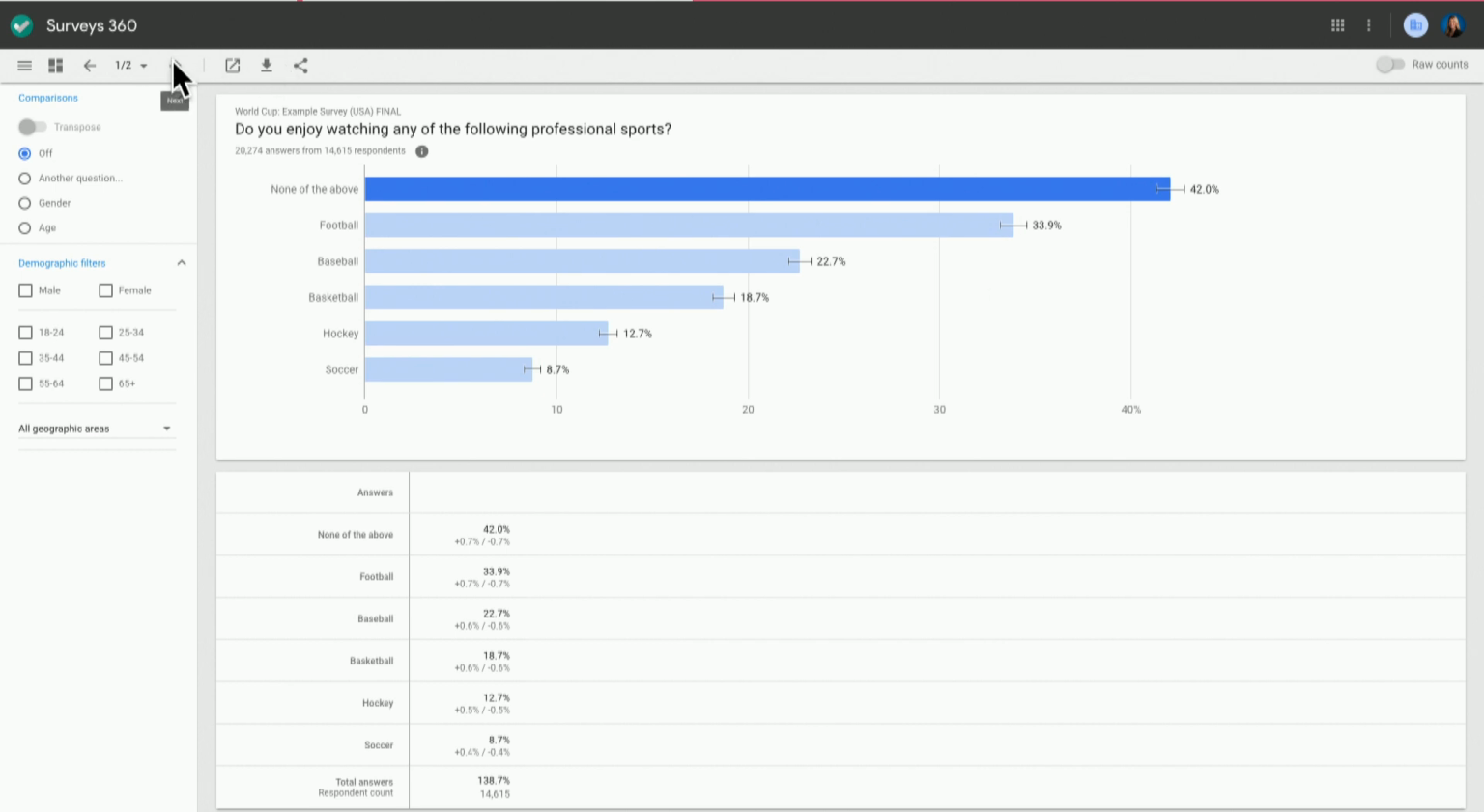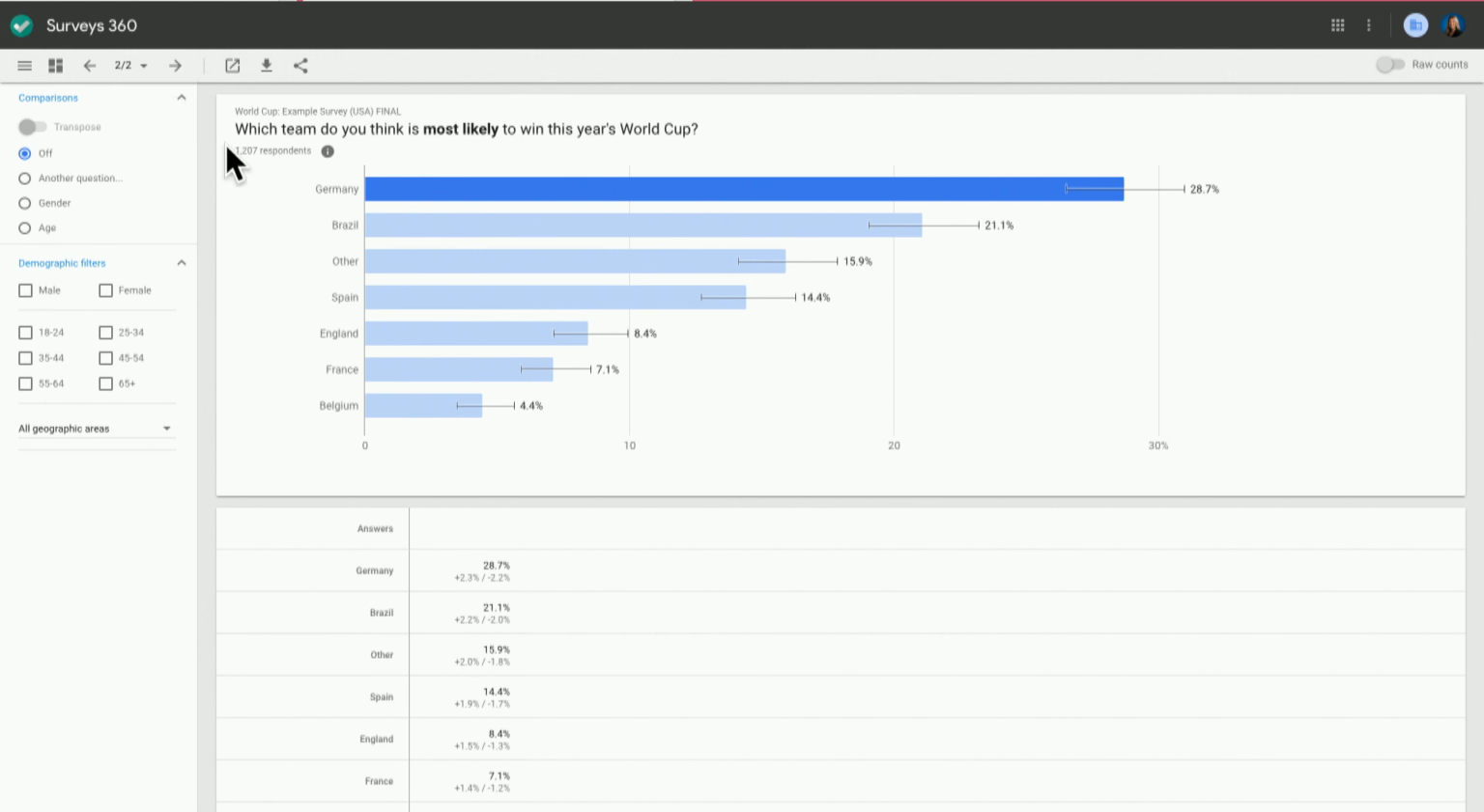Let's move on to question 2. So this is the meat of the survey, right? Targeting soccer fans, asking them which team they think is most likely to win this year's World Cup. You'll see again, 28.7% of soccer fans think that Germany is going to win. If you hover over this bar, you'll see that there is a 2.3% margin of error on the positive side and a negative 2.2% margin of error on the negative side.